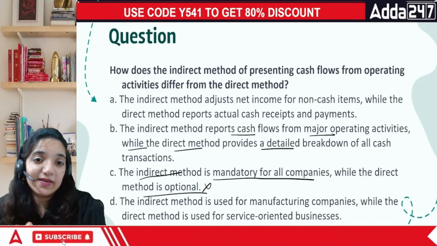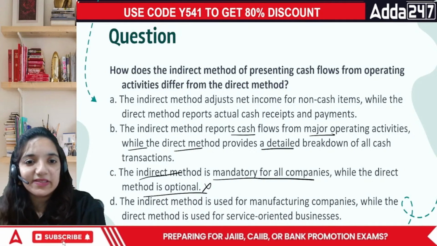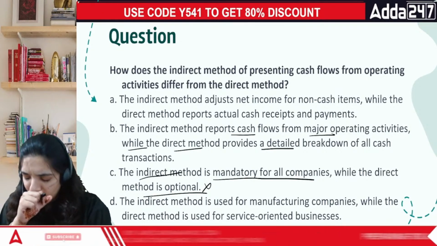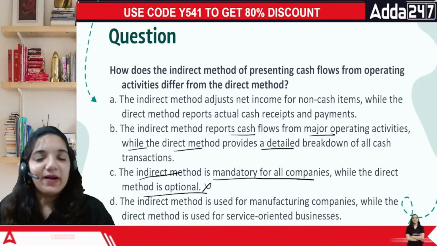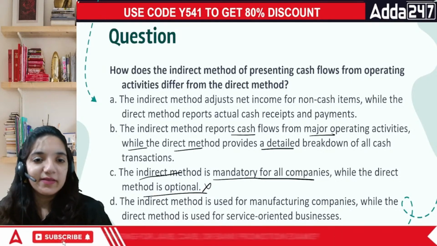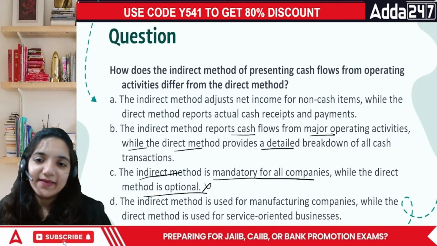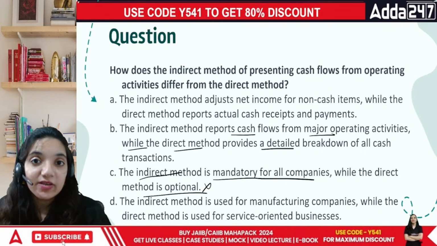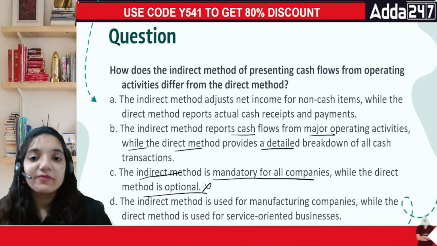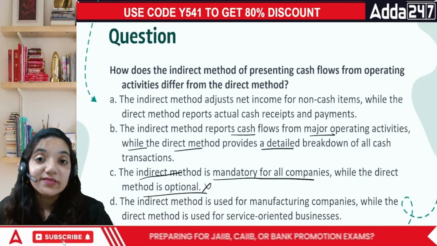Practically, when I was a kid, this is something that we discussed in class 12th. In class 12th, our teachers only told us one thing, that there are two methods, direct and indirect. Just follow the indirect method because direct is not even used anywhere. So this is one particular method which is not even taught in our classes there.